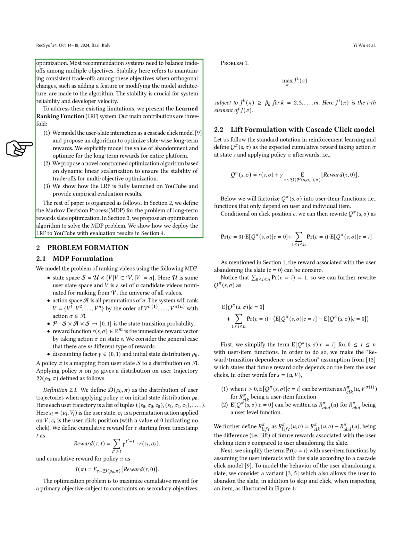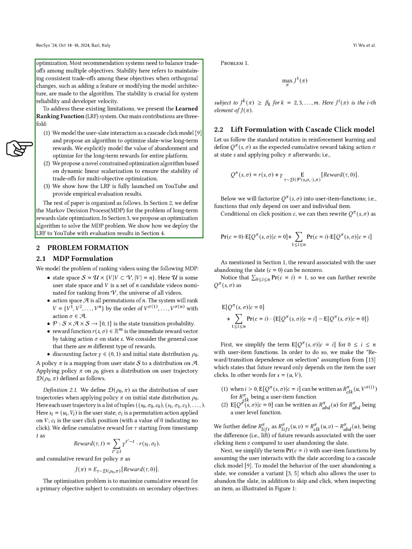When we consider the position of a click, we can rewrite Q by factoring in the probabilities of different click positions. We note that the reward for a user abandoning the slate can be greater than 0. Since the total probability of all click positions equals 1, we can further express Q in terms of the expected rewards for different click positions.